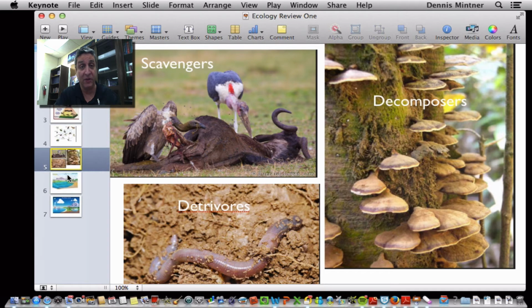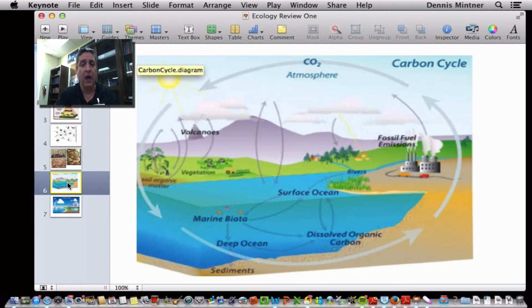Now, we talked about a couple cycles also, and this is the carbon cycle. The big thing you need to know is there's a lot of ways we get carbon dioxide in the atmosphere. Volcanic eruptions, where we have tectonic plates that come together, and there's carbonate molecules or ions in the rocks, like calcium carbonate. They come together, those plates, and when one goes under, subducts, all that heat from down here heats those things up, and now we get a volcano, and the carbon dioxide is released out the top of this volcano here.